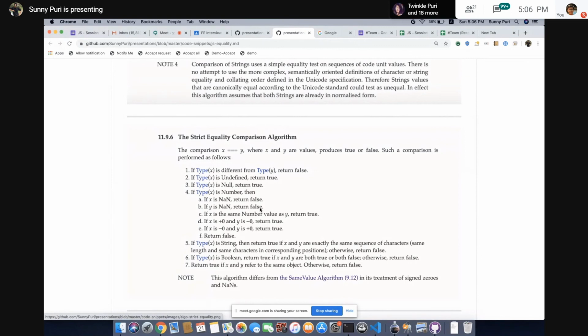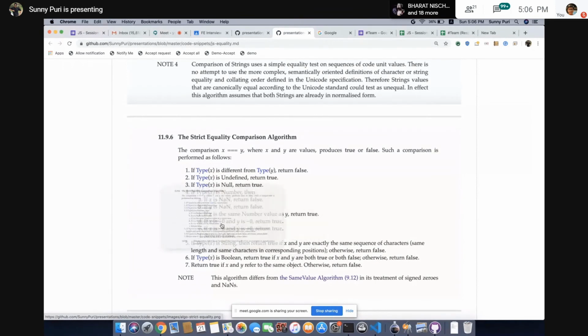Getting it? If x is the same number as y, return true. If both numbers are the same, return true. If x is +0 and y is -0, return true. If x is -0 and y is +0, return true. That's why 0 double equal to -0 or 0 triple equal to -0 is giving you true, because of the algorithm.